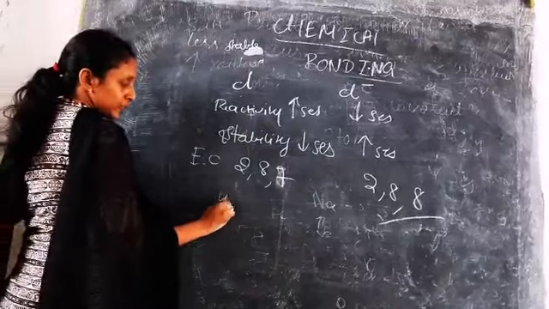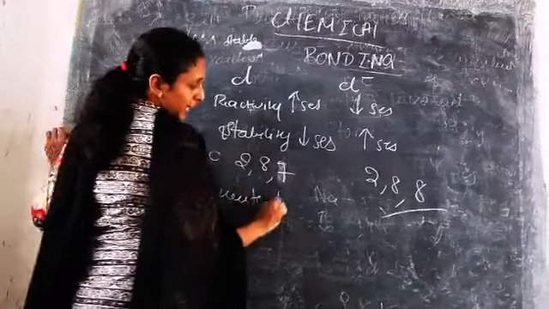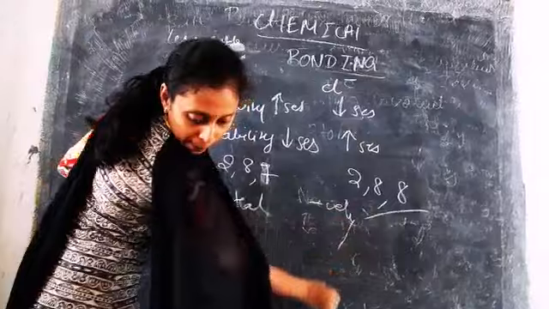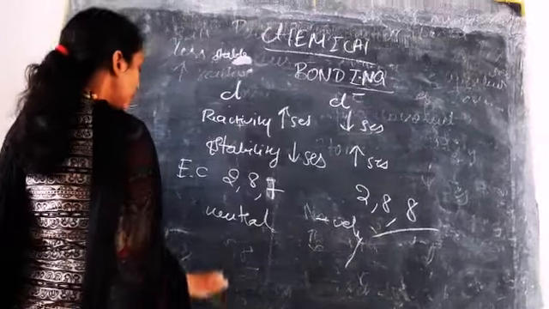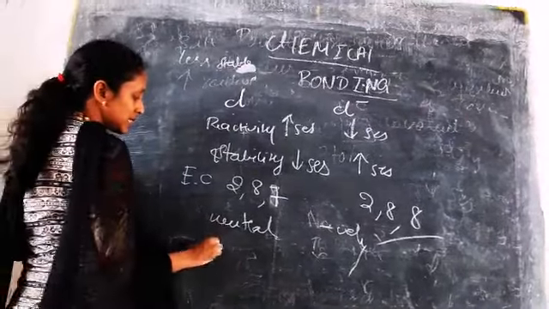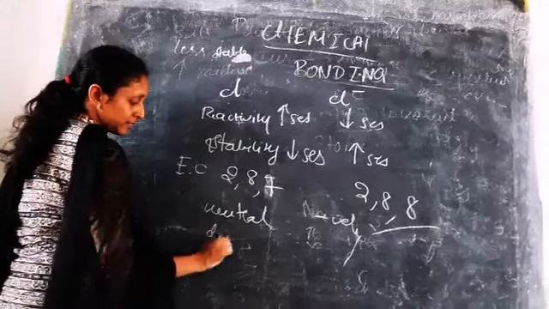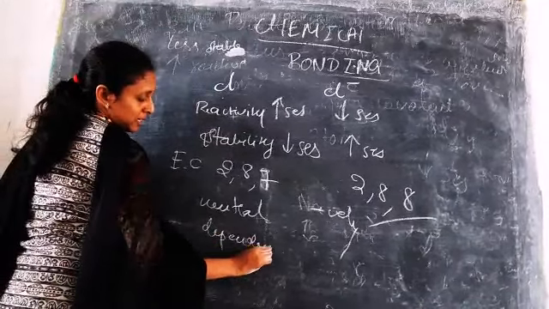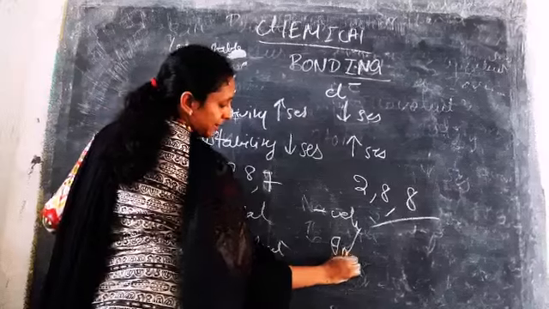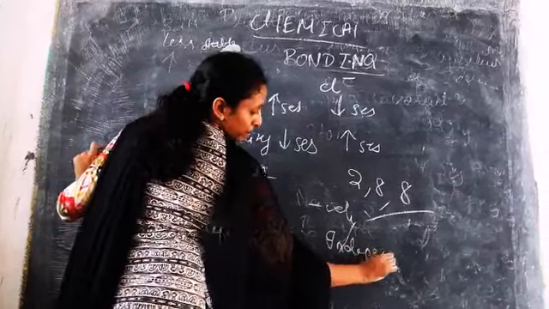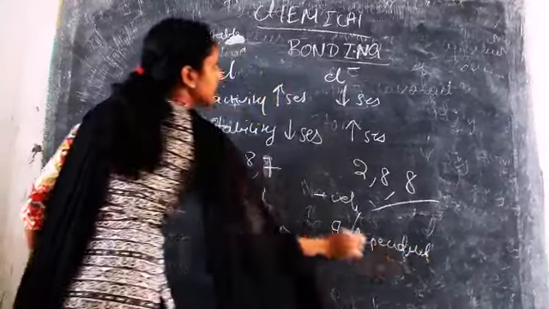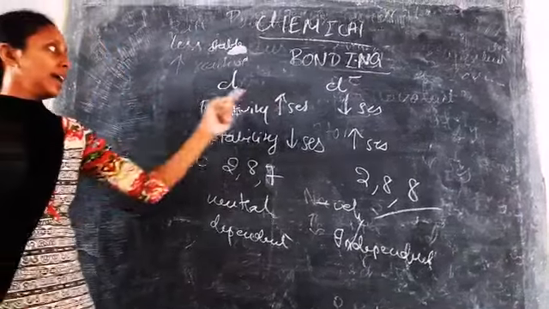We know this is neutral and that is negatively charged. Then the existence: this is dependent and this is independent. So these are the differences between an atom and an ion.